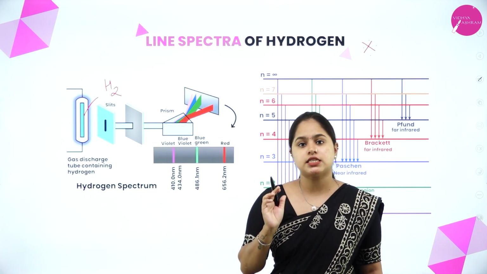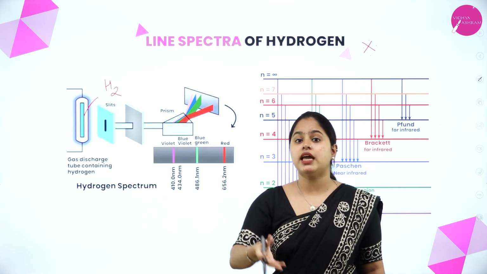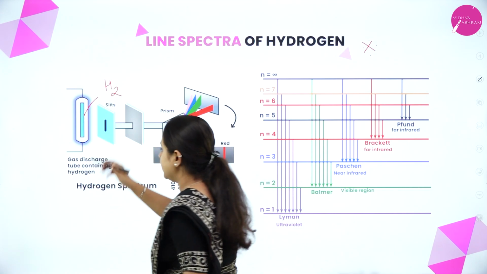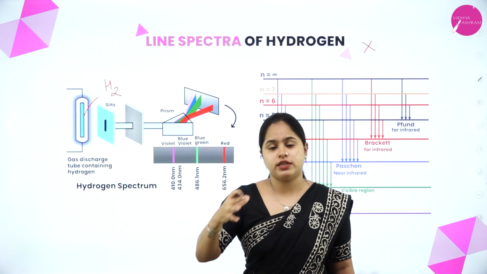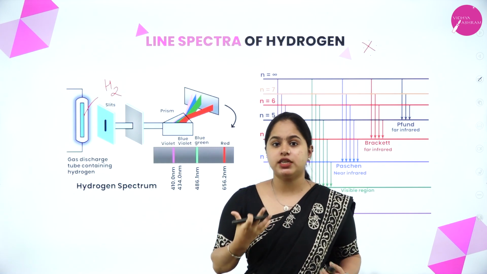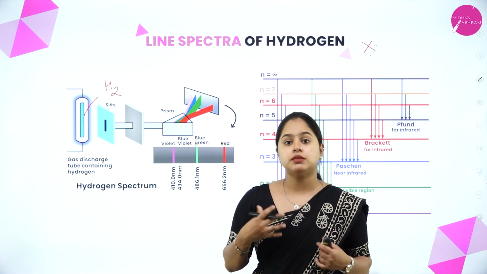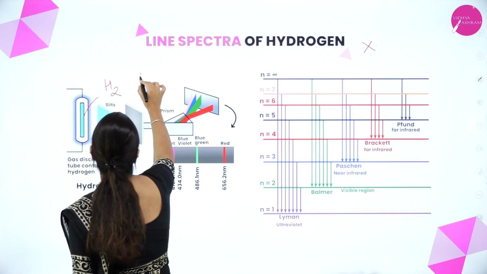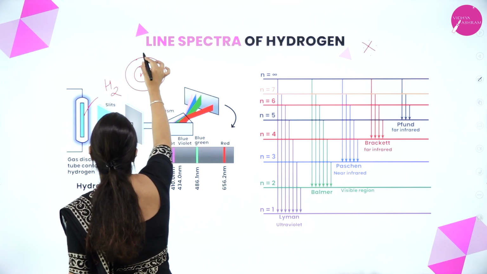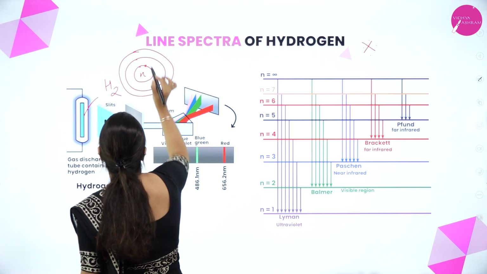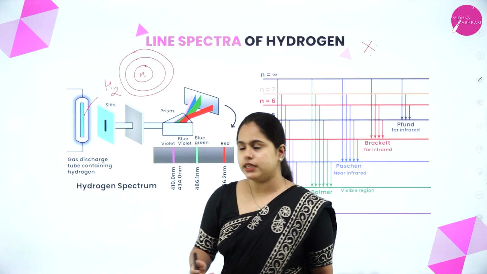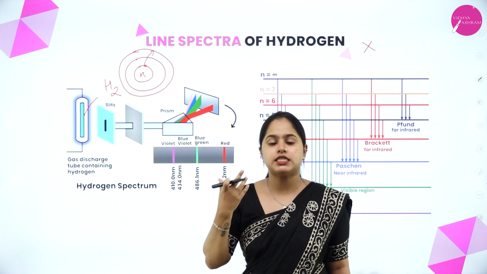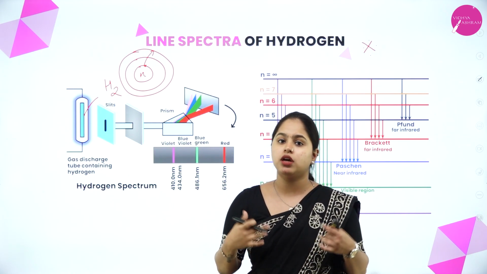When we discussed emission spectra, what did we discuss? When the electron gets energy, it jumps to a higher energy state, right? So when a high voltage is supplied to the gas, the electrons obtain energy. The hydrogen gas absorbs energy. As you know, there is a nucleus and different shells present. The electron absorbs energy and moves to higher energy states, the excited states. The excited states are unstable, so the electron comes back to the ground state.